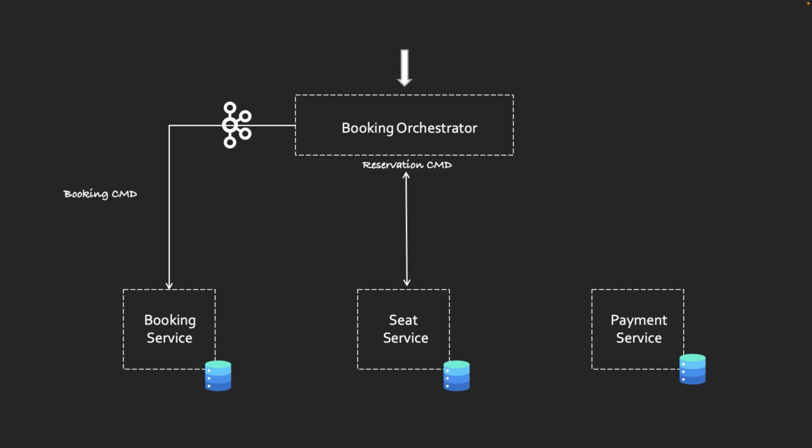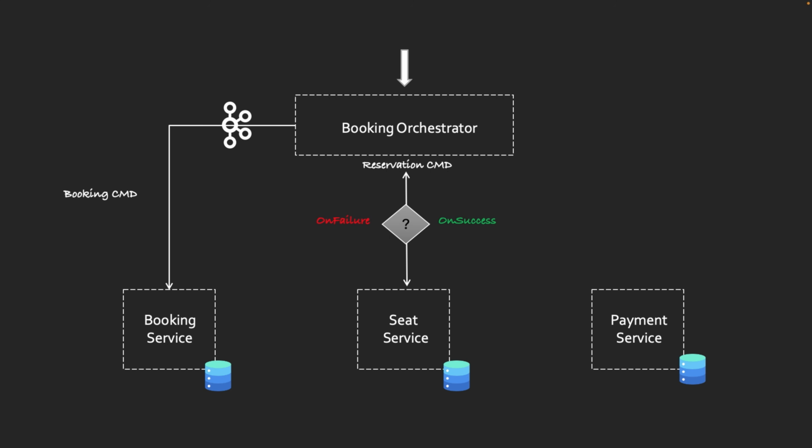At the same time, it also publishes a seat reservation command to the seat inventory service through Kafka events. Okay. Next, both the booking service and the seat inventory service consume this event, process the logic, and then publish either a success event or a failure event through Kafka.